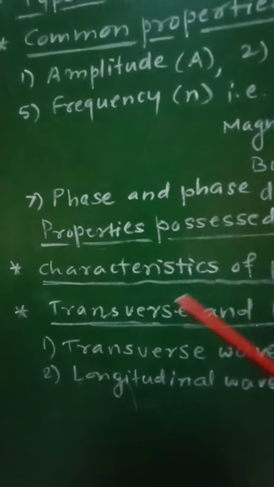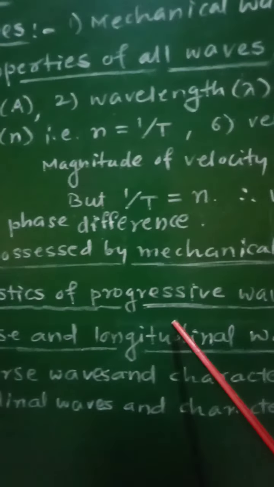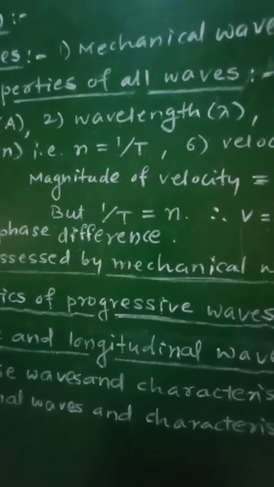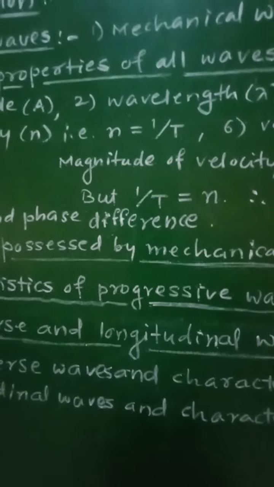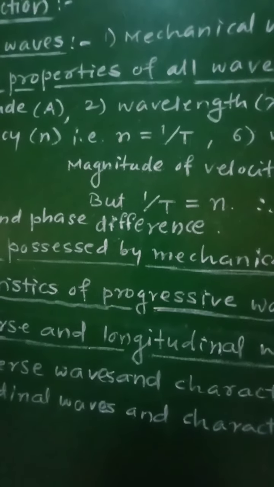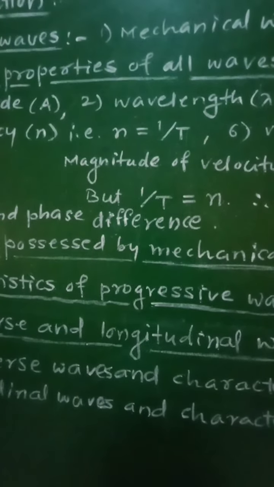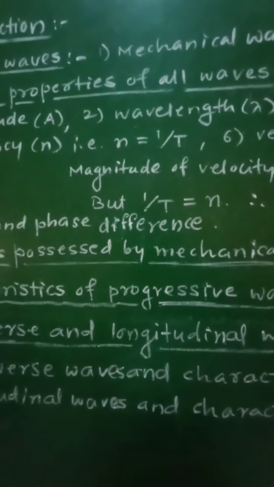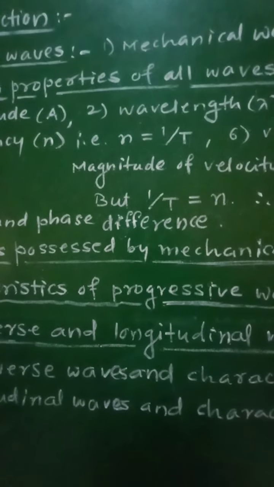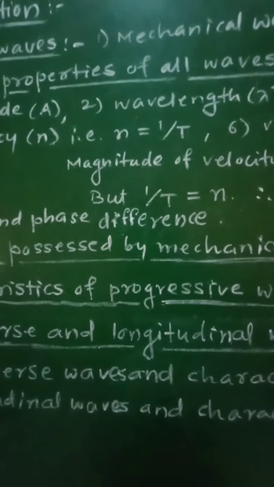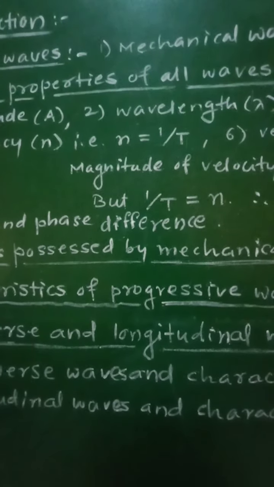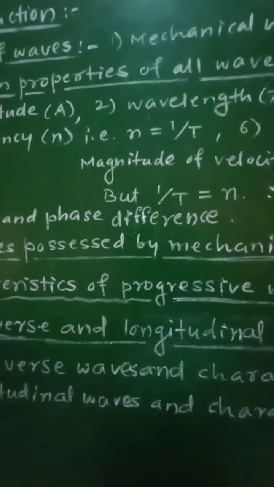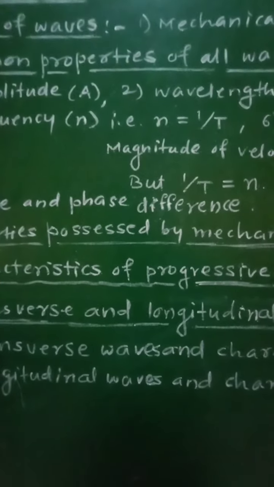And now let us see the next point, that is characteristics of progressive waves. In all, there are two characteristics possessed by progressive waves. First, all the vibrating particles of the medium have the same amplitude, period and frequency. Second, the state of vibration, that is phase, changes from particle to particle.